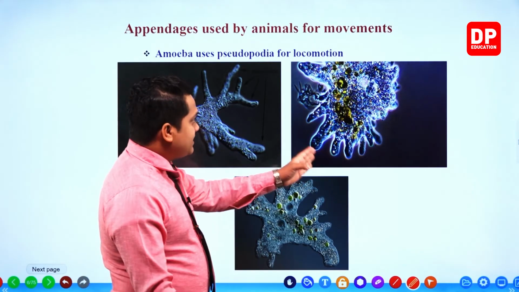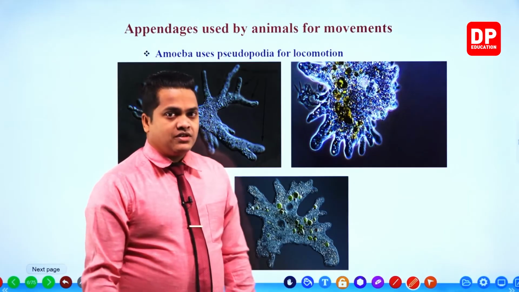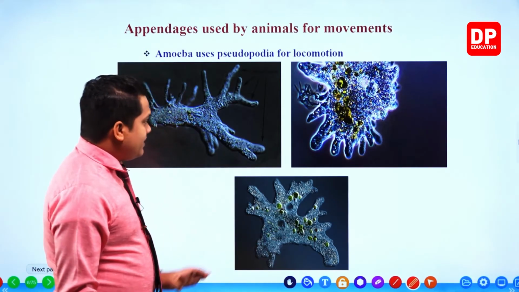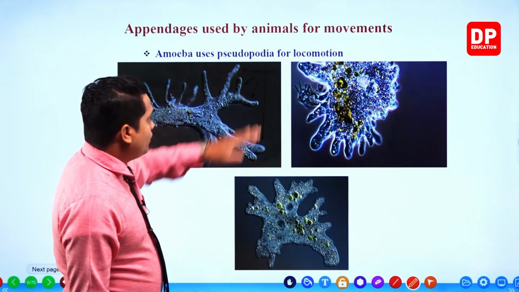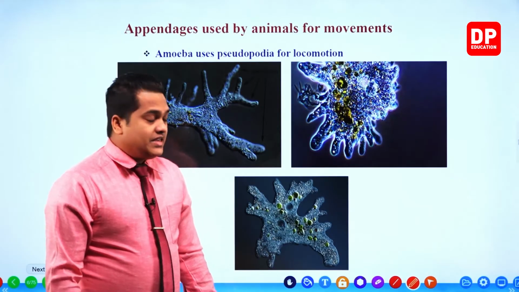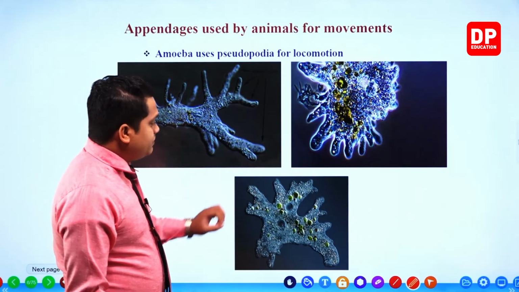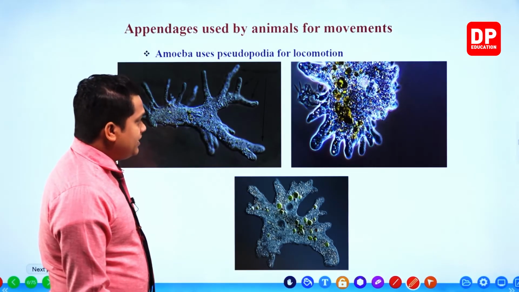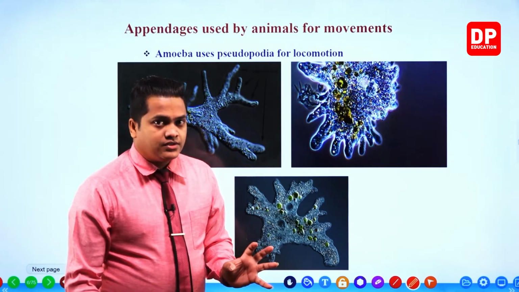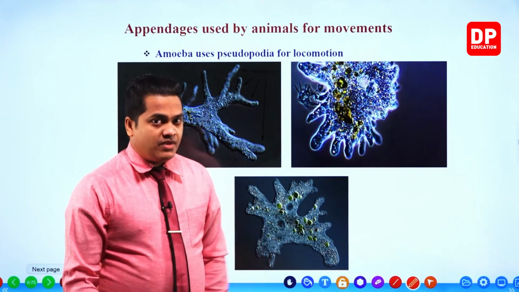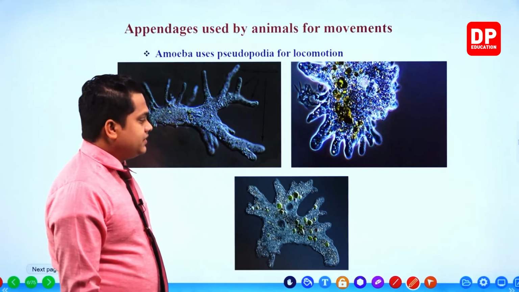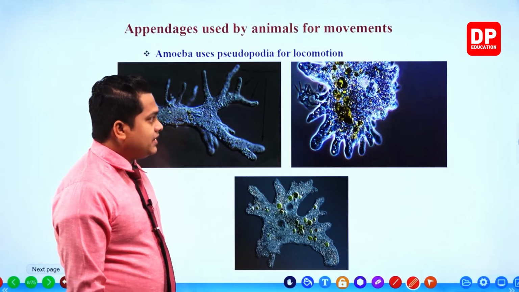These leg-like structures are referred to as pseudopodia. These structures can be clearly observed during the movement of amoeba.